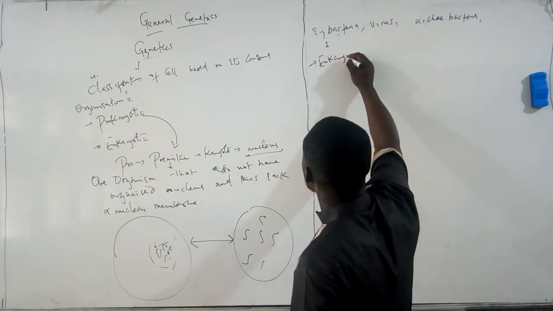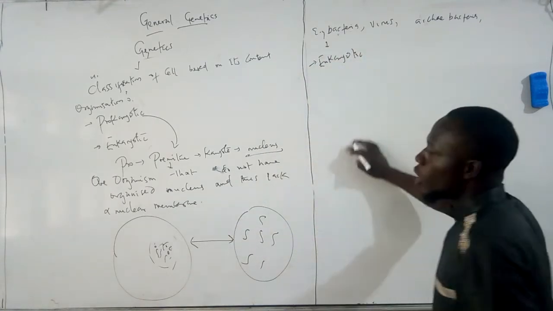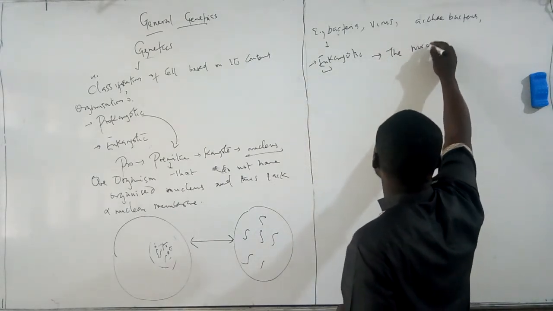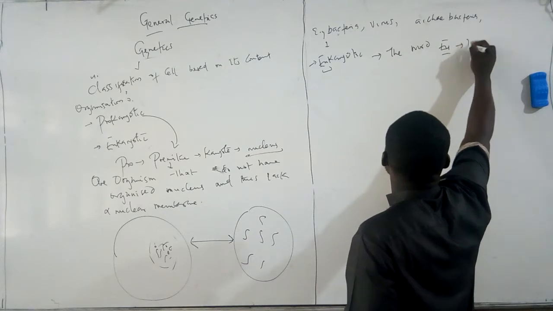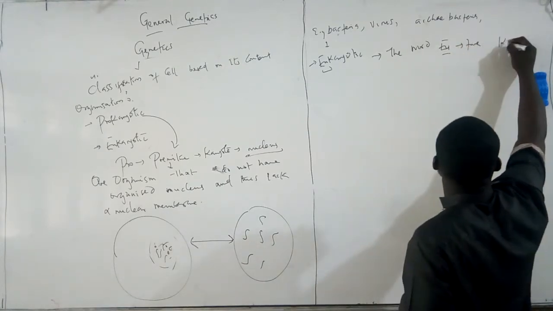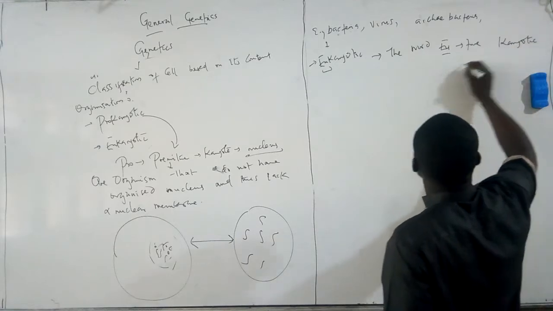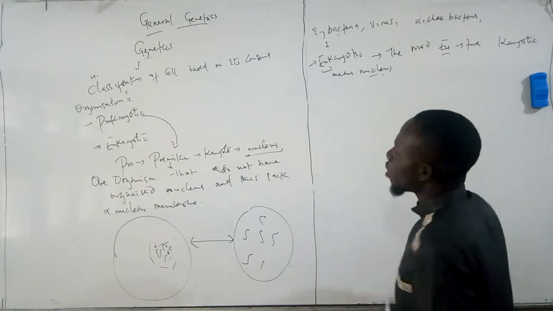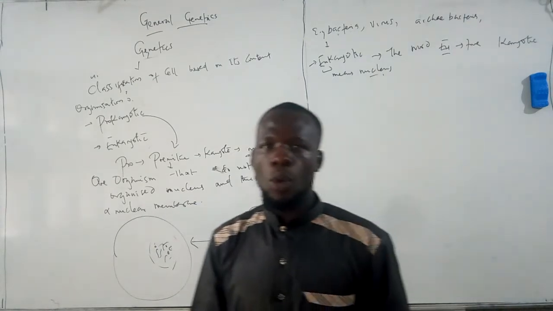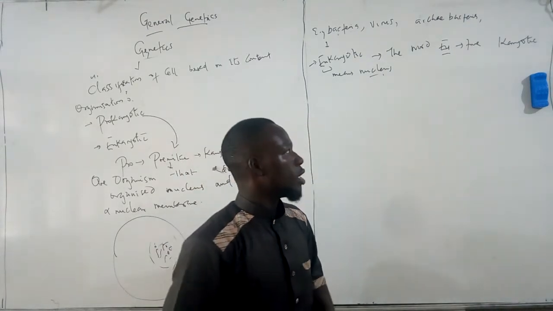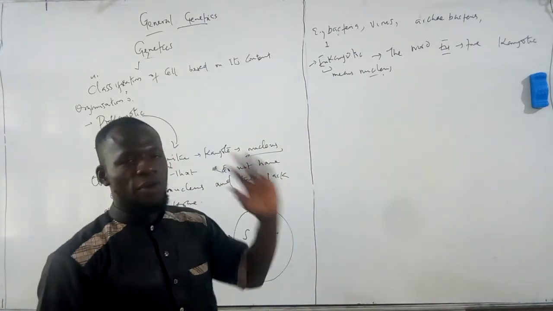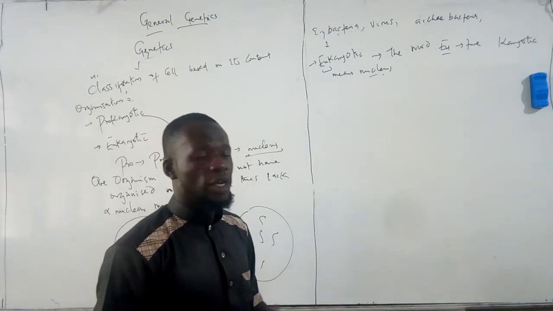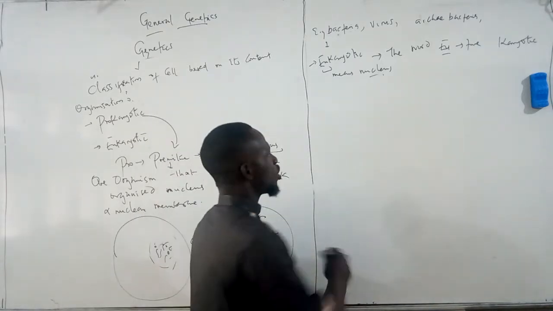So then we move to the second, which is known as what? Eukaryotic. So the word "eu" simply means what? True. And eukaryotic means what? Nucleus. This simply means they have what we call a true nucleus. That is, the eukaryotic organisms are organisms that have membrane-bounded organelles and have an organized nucleus.